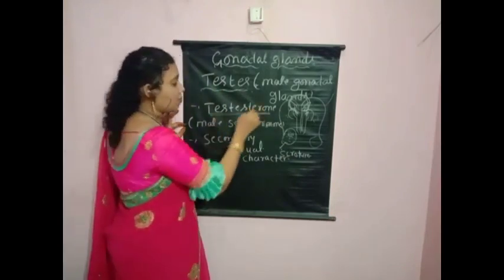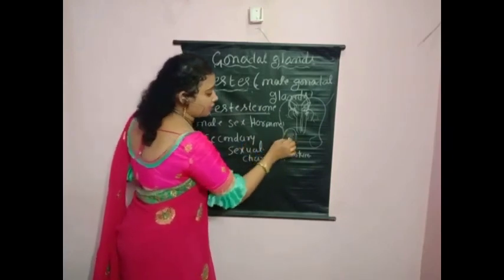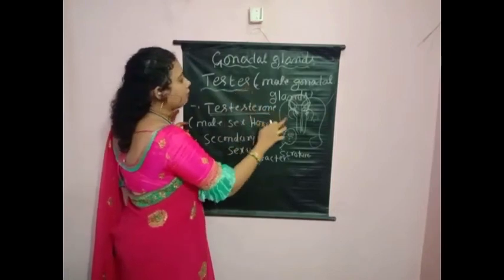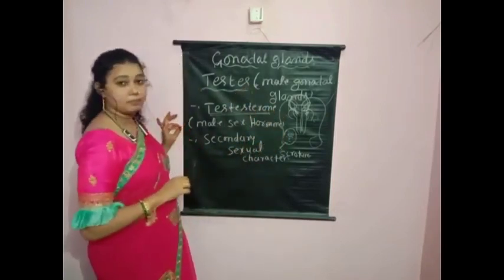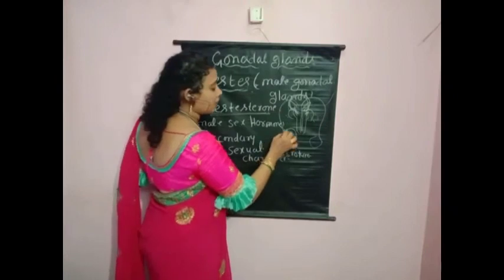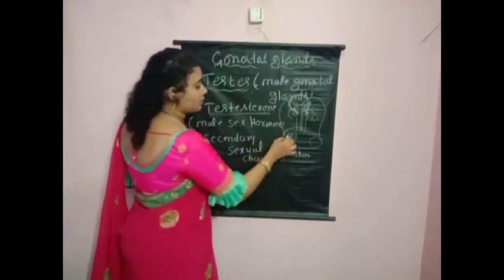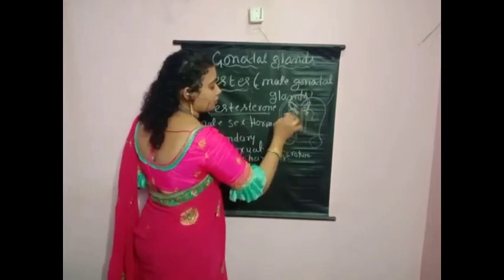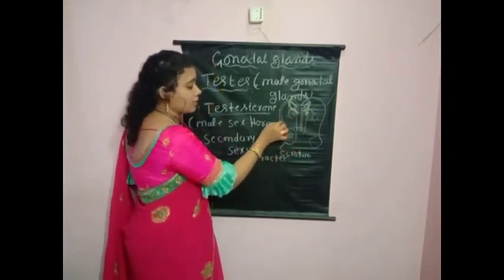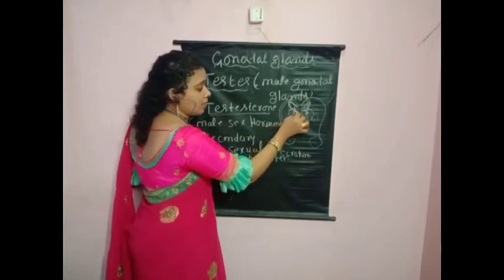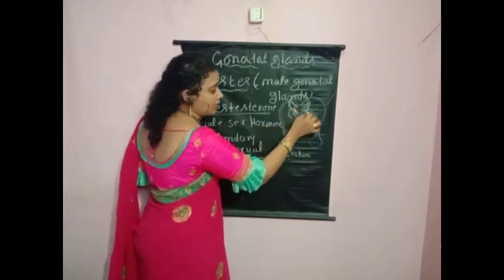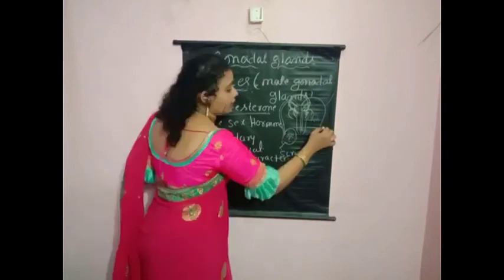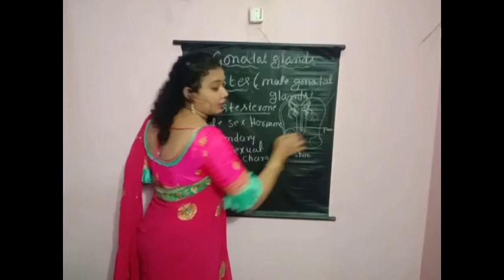Where is testosterone secreted, children? From the testes. Testes are the primary reproductive organs of the male human being. What organs are present in the male reproductive system? Testes, seminal ducts, vasa efferentia, vas deferens, seminal vesicles, accessory glands, prostate gland and Cowper gland, urethra and penis.